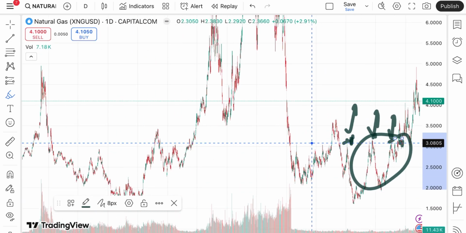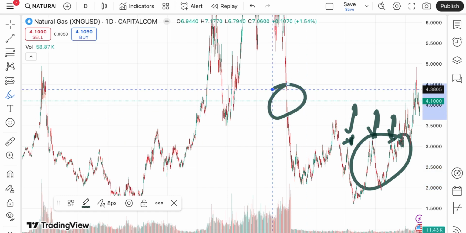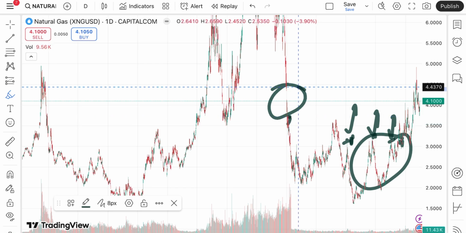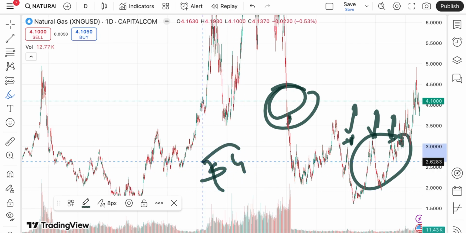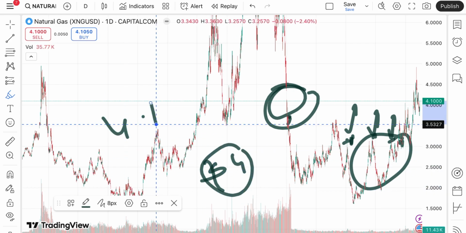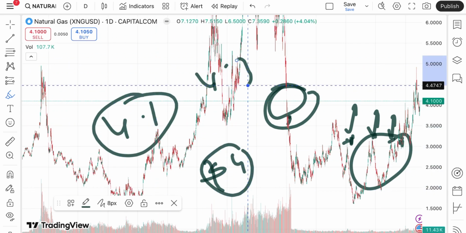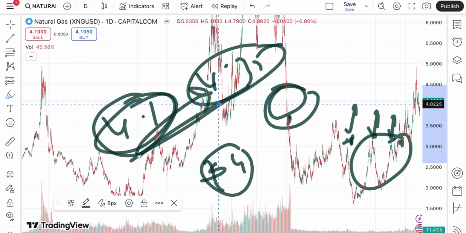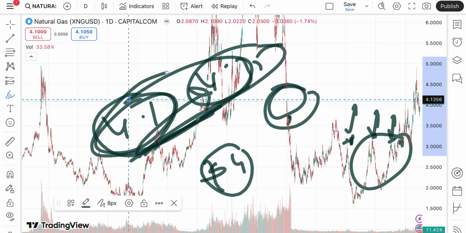So this gap is already filled, which I have been clearly explaining to you for 1 year, even more. From the 23rd, I was telling you that if the price started hitting above $4, this gap will be filled. So when the price was above 4.35, this gap was filled and the price fell sharply. So this was a very good time where profit could be made with minimum risk.